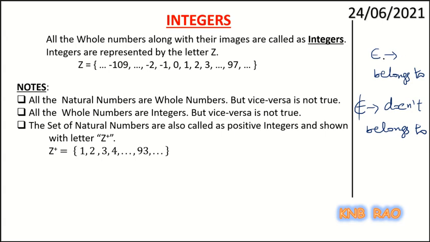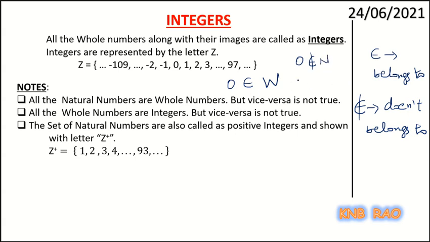So these symbols are short symbols to say that 0 belongs or does not belong to positive integers. So 0 belongs to the whole number set. 0 doesn't belong to the natural number set.